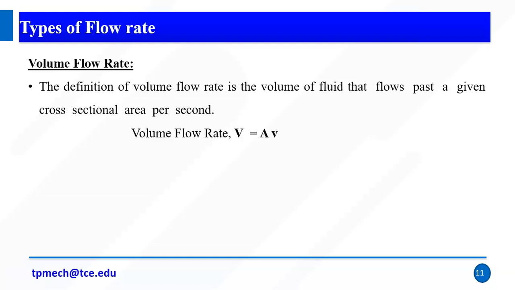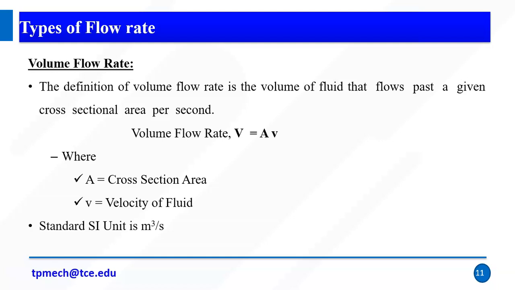The volume flow rate is nothing but the product of area and velocity. So here A is the cross-sectional area, V is the velocity. So the standard SI unit is meter cube per second, right? This is what volume flow rate is.